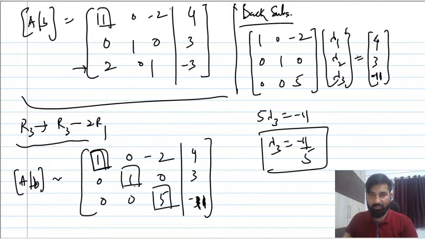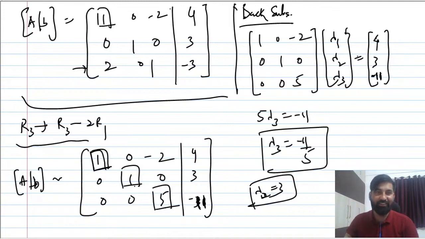If you have got lambda 3, then you can write lambda 2. Lambda 2 is direct, straightforward; lambda 2 is 3 directly. I don't have to solve it, in fact. Next is lambda 1 minus 2 times lambda 3 equals 4. Please solve that and you will get minus 2 by 5. So I'm just writing that lambda 1 is going to be minus 2 by 5.